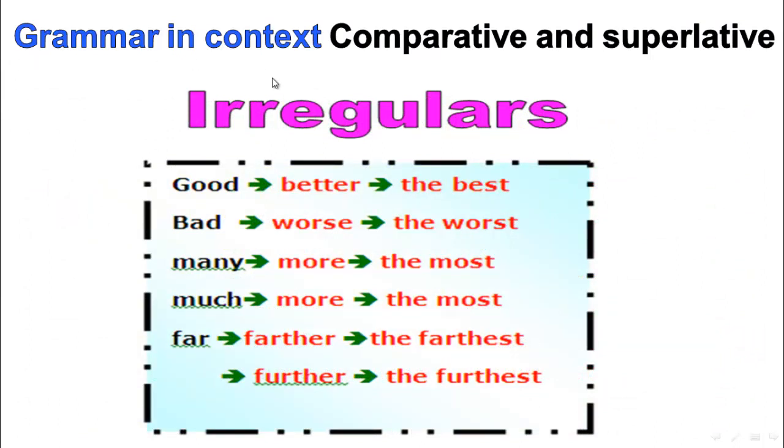Irregular adjectives, comparative and superlative. Irregulars: good, bad, many, much, far. Good: Ahmed is good. Ahmed is better than Ali. Ahmed is the best one in the class.